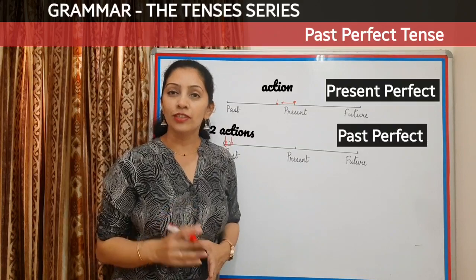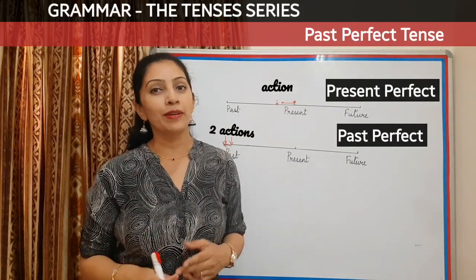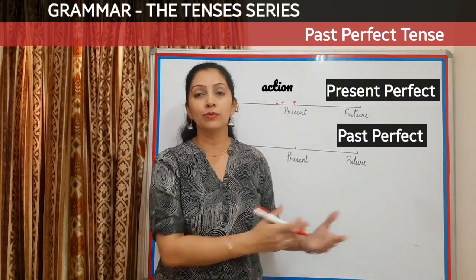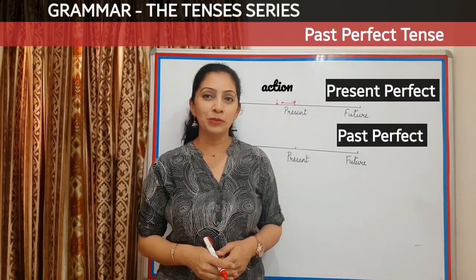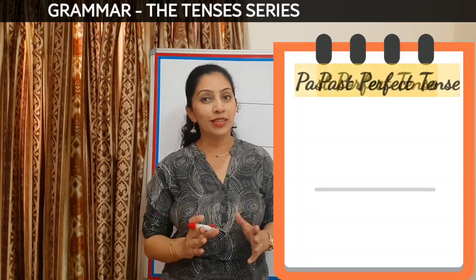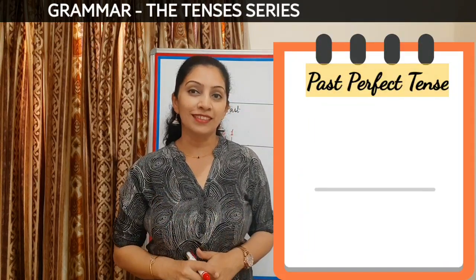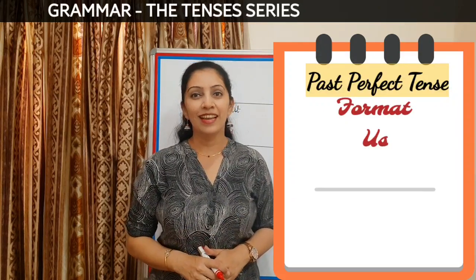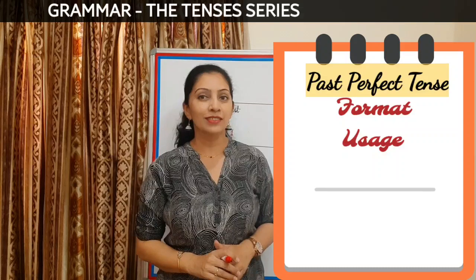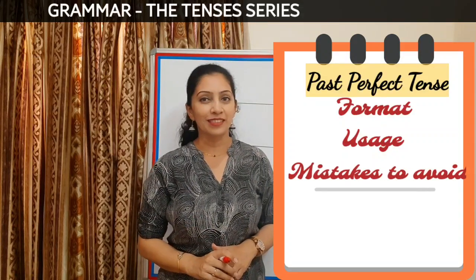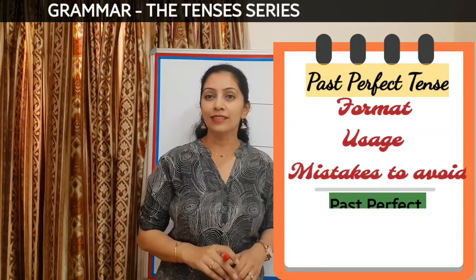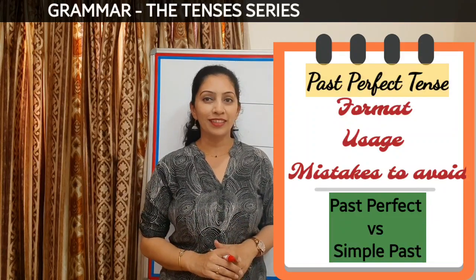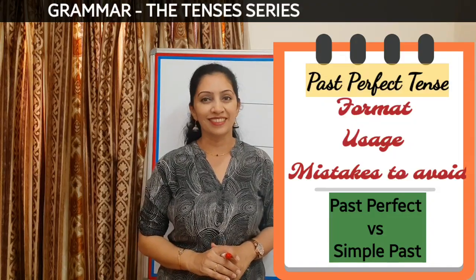So past perfect is generally used when there are two actions happening in the past and the previous action or the first action which happened will always take the past perfect form. So today when we are talking about this tense, let us look at its format, when to use this tense and what mistakes to avoid while using this tense. We'll also compare this tense with the simple past as well. Let's begin with our lesson today on past perfect tense.